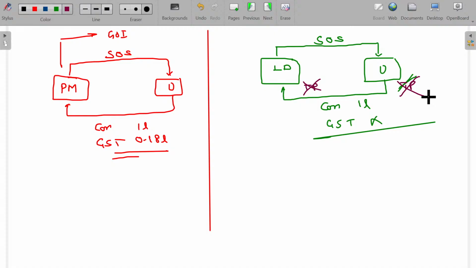Similarly, you are supposed to shift your house property from one place to another place. You approach a lorry driver who just now purchased a lorry. His turnover is also less than the limit. He requires no registration, is a non-taxable person. He renders the services and collects 1 lakh rupees. Now, what about the GST payment? He is not a taxable person, he will not collect the GST. Is that clear?